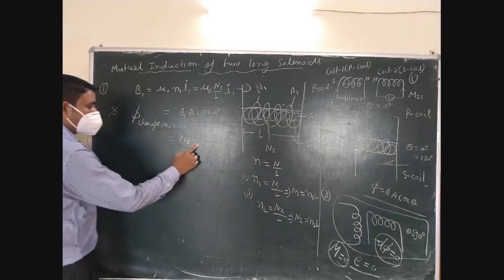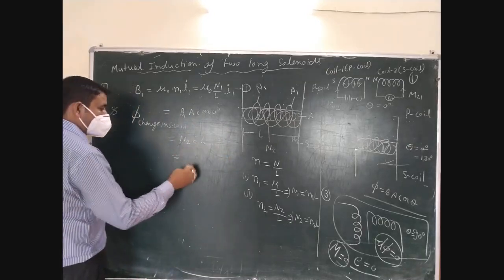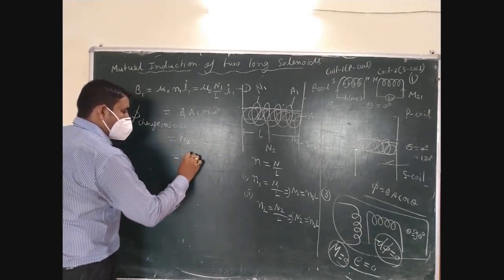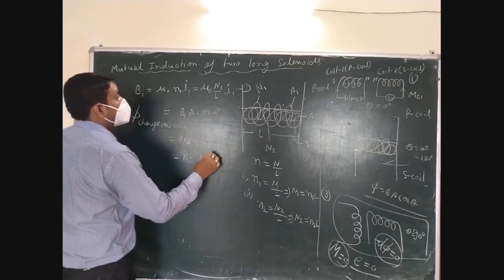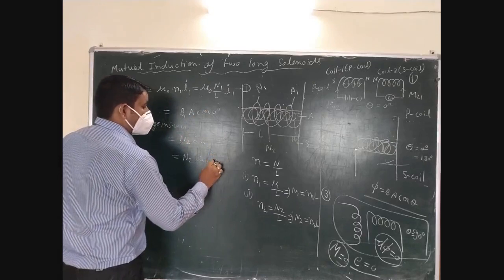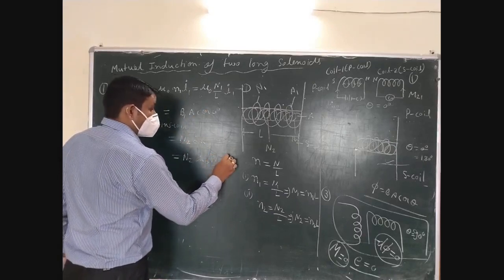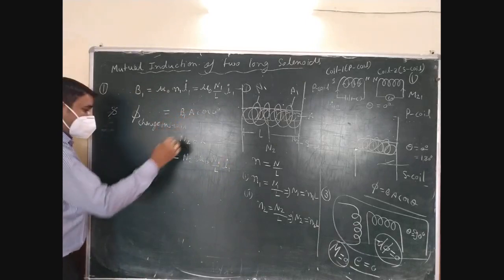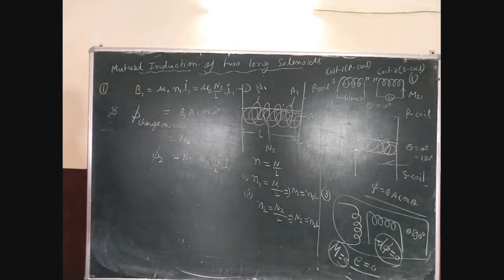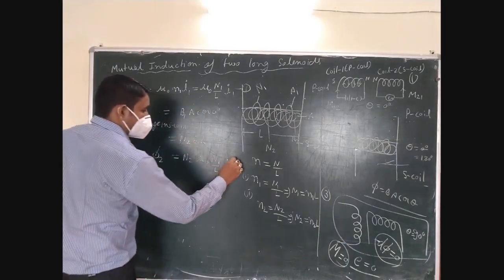Understood? Now use this B1. What is this B1? So it is N2, and this B1 is mu naught n1 I1. This is the flux developed in coil 2.